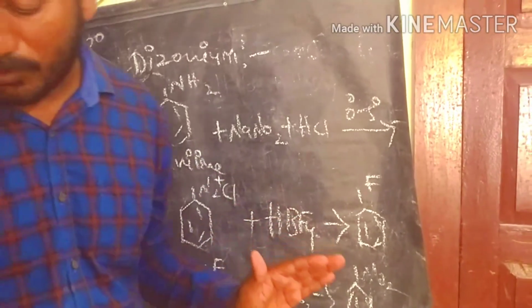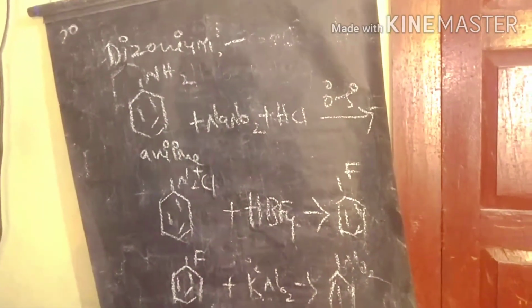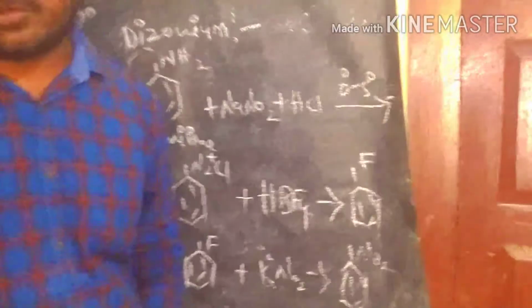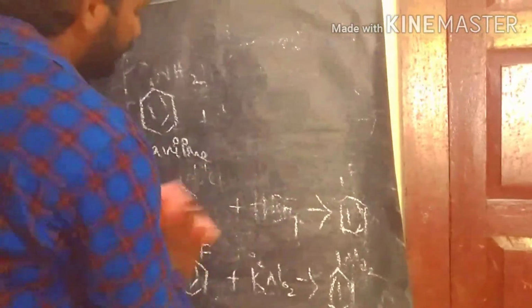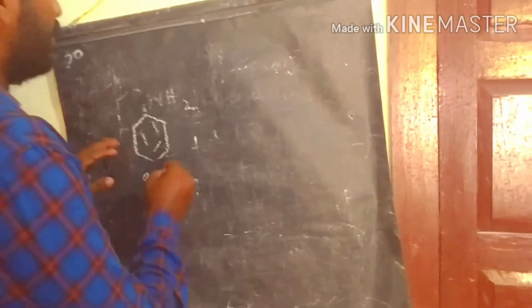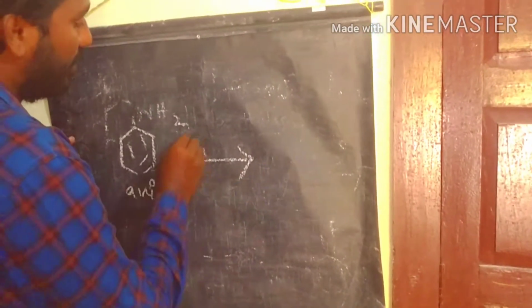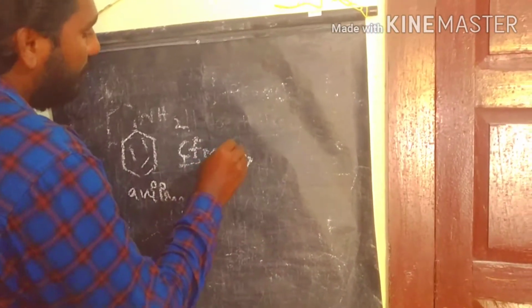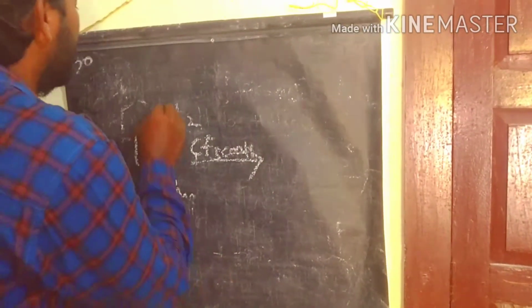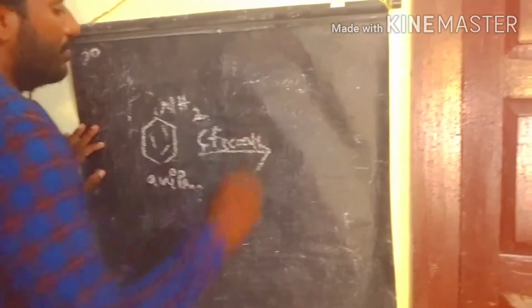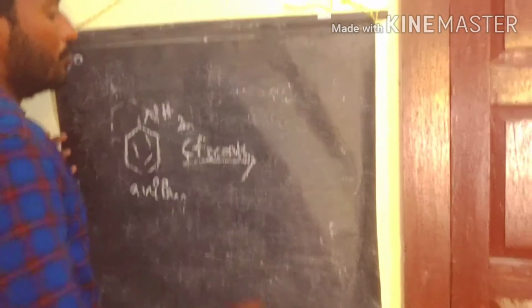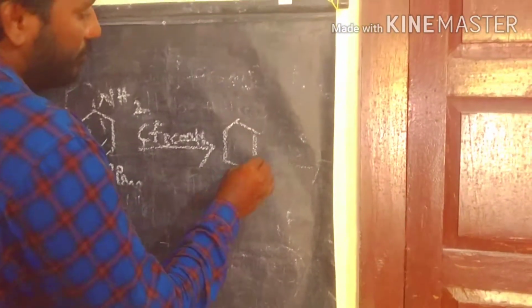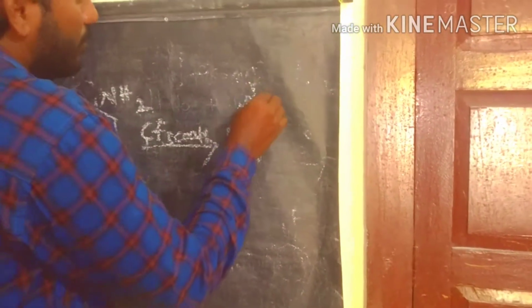Next we discussed the oxidation process of aniline to prepare the nitrobenzene. We start with the aniline here also. So aniline is oxidized to produce the nitrobenzene in the presence of trifluoroacetic acid. So in the presence of acid, the aniline reacts with trifluoroacetic acid, involving the oxidation process to produce the nitrobenzene. So this is also one of the important methods to prepare the nitrobenzene.